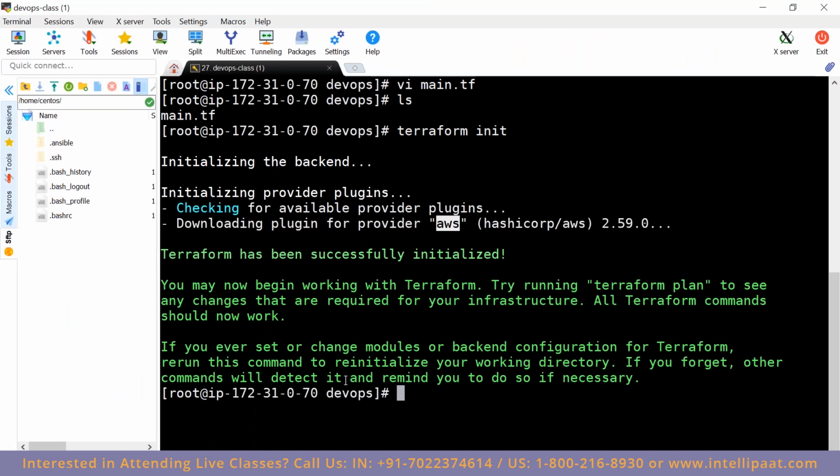Now here, if I run any configuration for Azure, will it work? If I wanted to configure Azure here, we need to change the provider. Yes, with this configuration it will not work because we have downloaded plugins only for AWS. Now we know that we wanted to configure an AWS account. How will Terraform know which AWS account I have to manage? It will not know. In that case, we will have to configure the credentials of that AWS account with this Terraform. How do we do that?